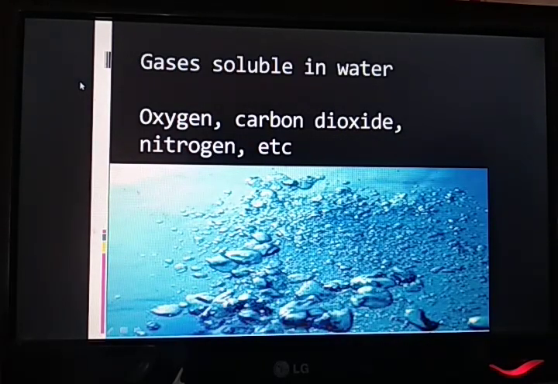Some gases are soluble in water, like oxygen, carbon dioxide, nitrogen, etc. Students, when you try to boil water, don't try it at home, but you may have observed that when your mother is boiling water, some small bubbles come up at the top of the water, isn't it? This is nothing but gases. Which gas is it? Oxygen gas, which is dissolved in water. Fish or any aquatic animal living inside water absorbs this dissolved oxygen which is present in the water body.